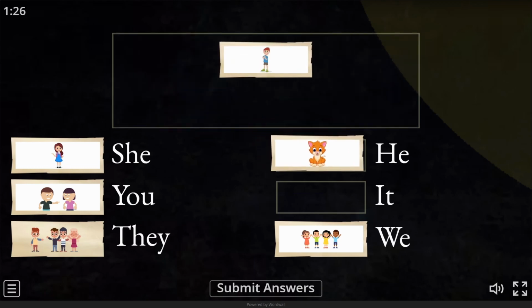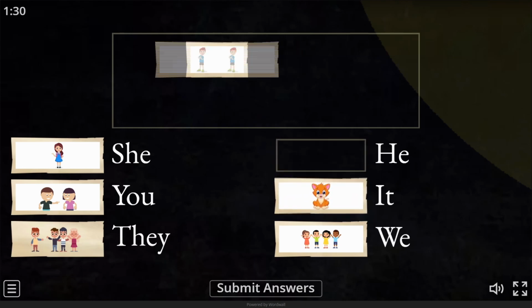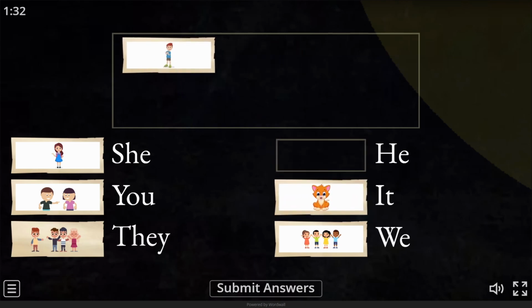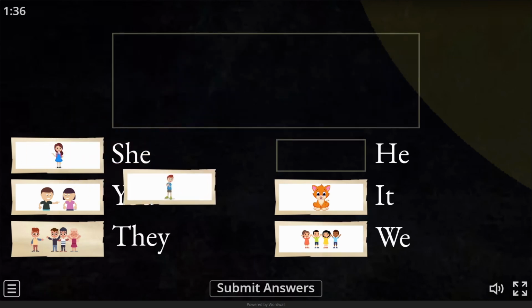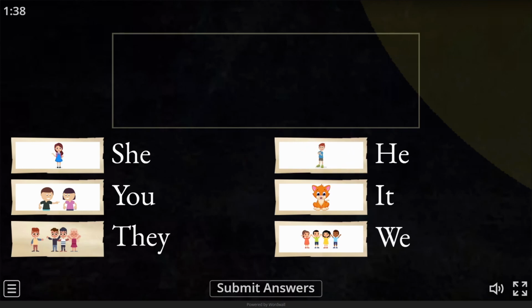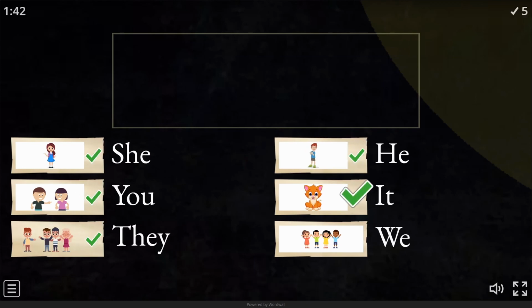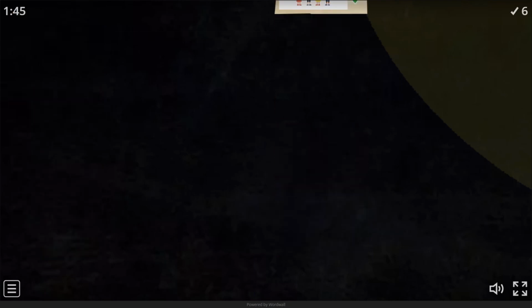It's a cat. What do we use for cat? It, I know. Yes. It's a boy. What do we use for boy? He. Well done. Let's see. Oh, I did a great job.